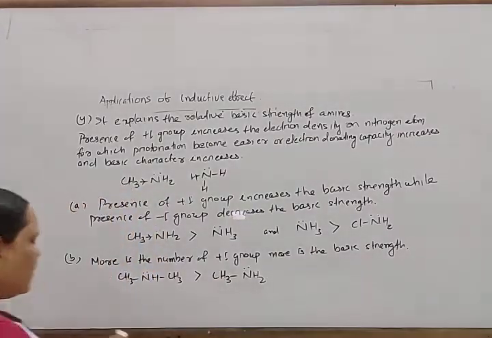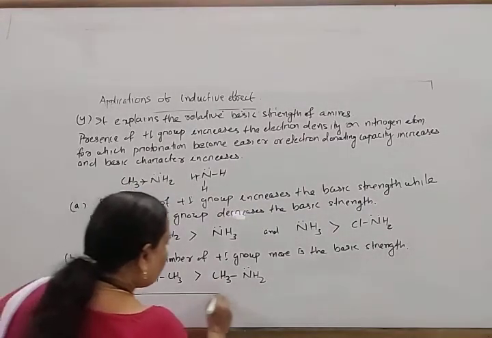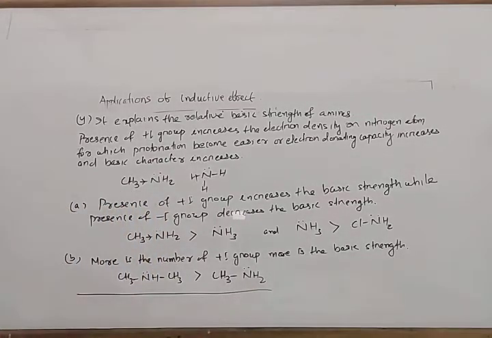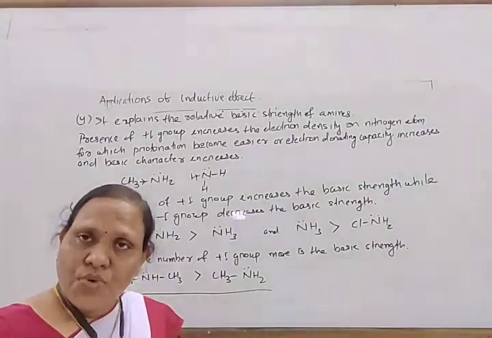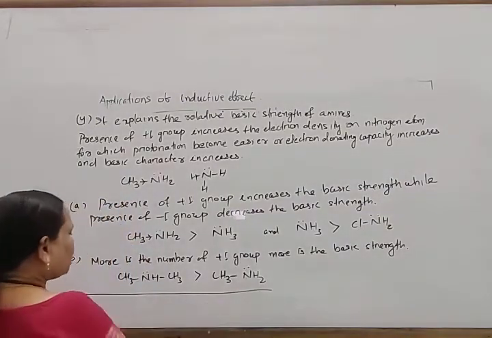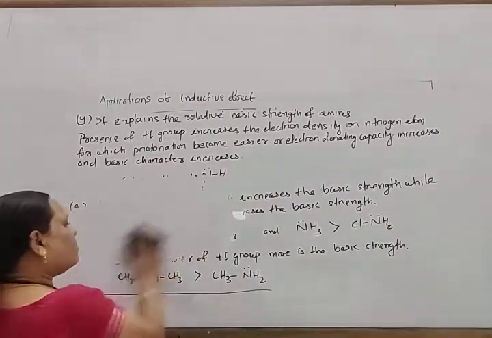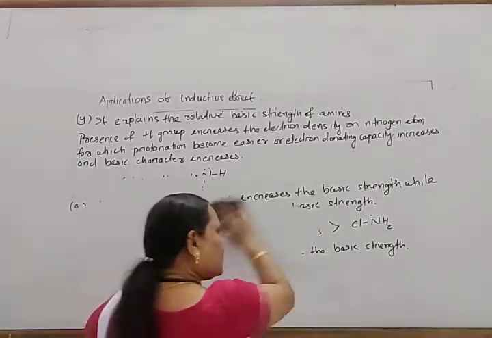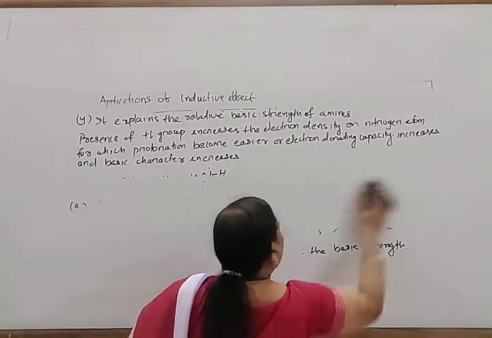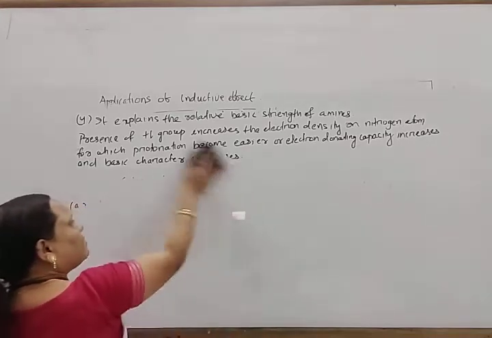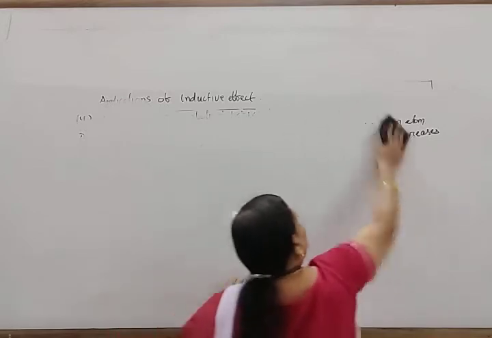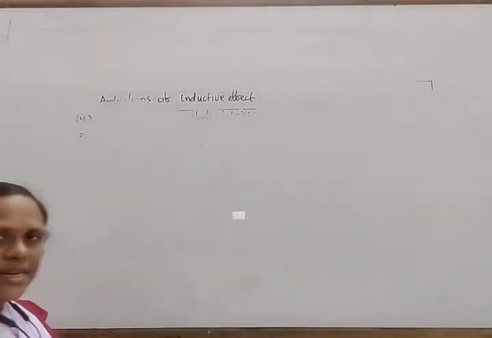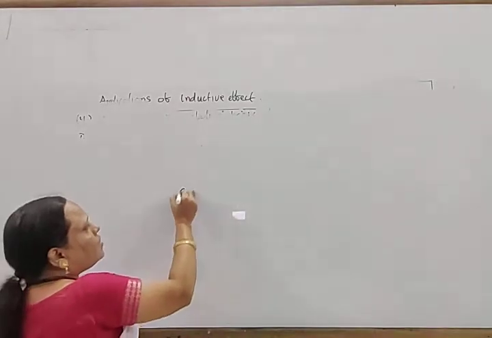There is an exception when we consider a larger number of groups. So first note down this. If there is presence of more plus I groups, then the basic strength would be more. This is true in the vapor state or in non-aqueous medium. But when it comes to aqueous medium, this is different. In aqueous medium, the order is slightly different. There are some exceptions. Look here.